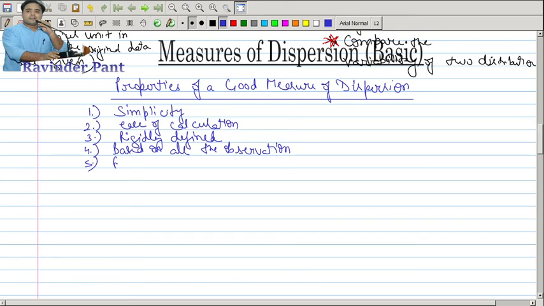Further, mathematical treatment should be possible. Sampling stability, and we have discussed this concept in detail in the previous classes.